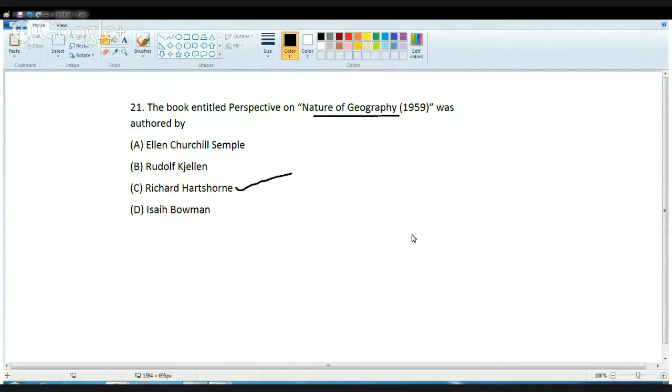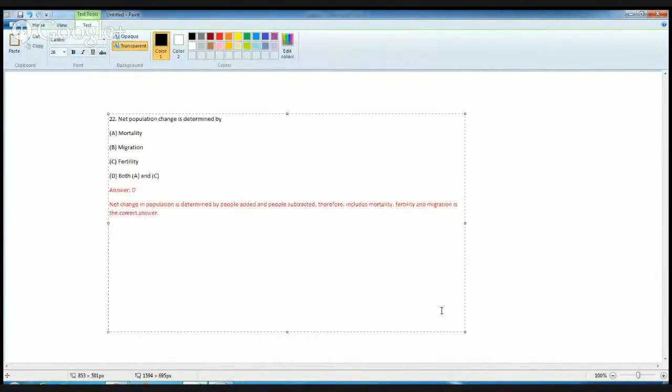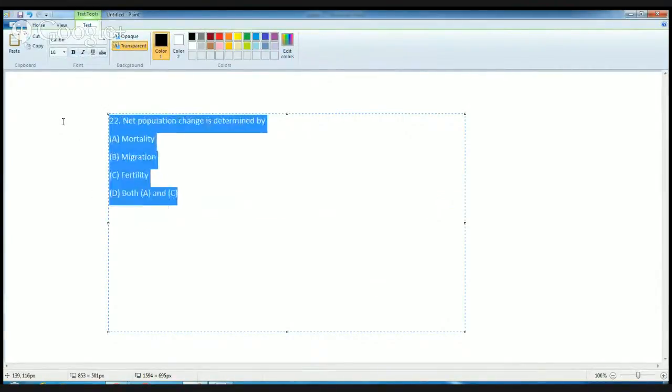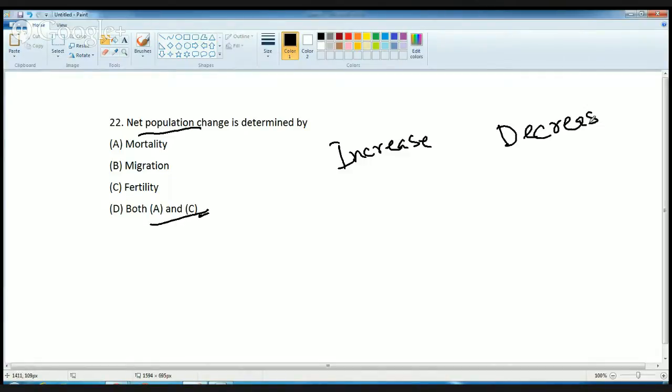Now there is an error with this question, or I should say students should get bonus marks in this question, because the question is, net population change is determined by. The examiner has mentioned both A and C, but in reality it should be A, B and C. This is a question based on reasoning, on understanding. So let's understand this. What is net population change? Increase in population and decrease in population. So the change by increase and decrease would be counted towards net population change. We are talking about net change.